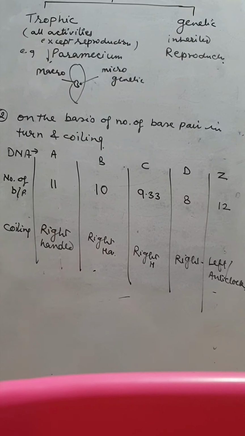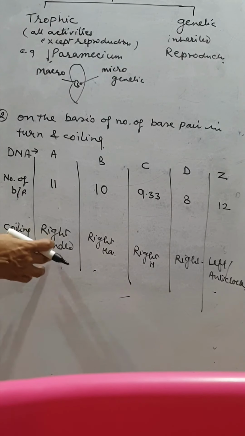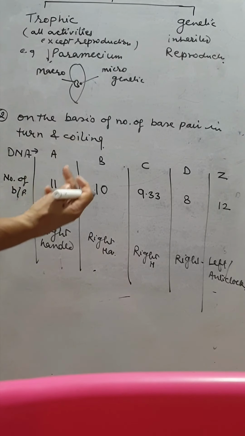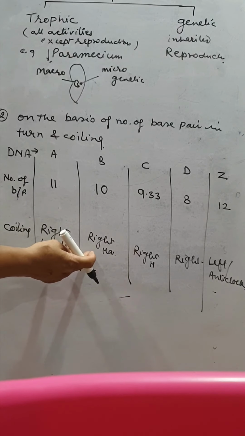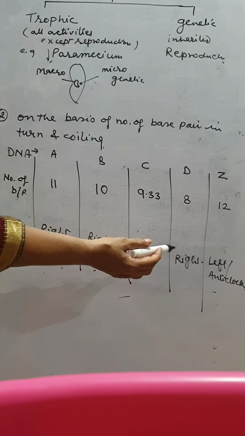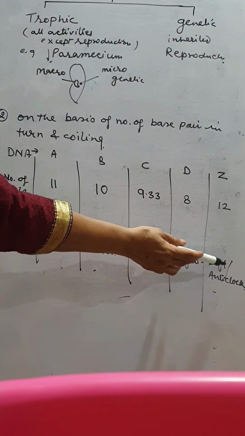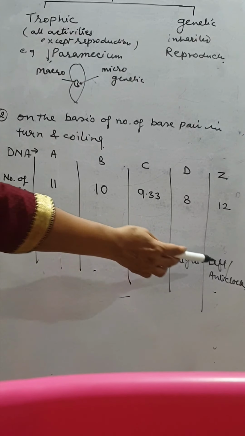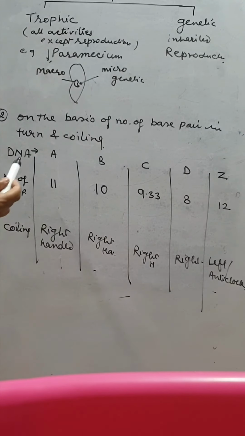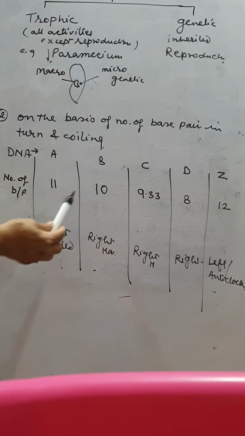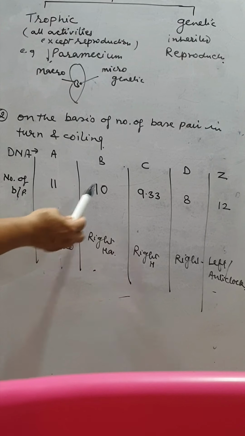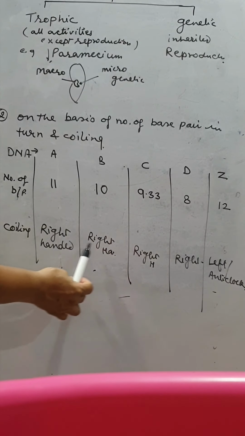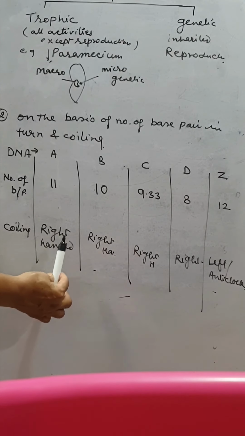So 9.33. And the coiling is right-handed, clockwise. This is also clockwise, right-handed, and this one is left-handed and anti-clockwise. So these are the five types of DNA on the basis of turn and coiling.